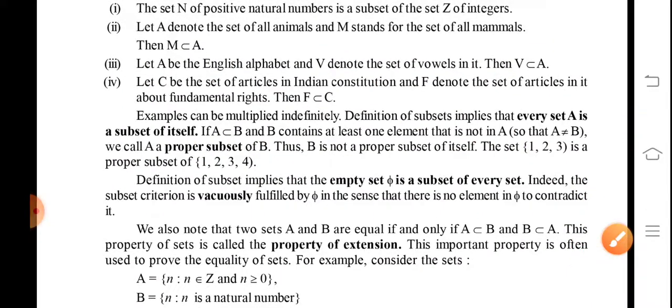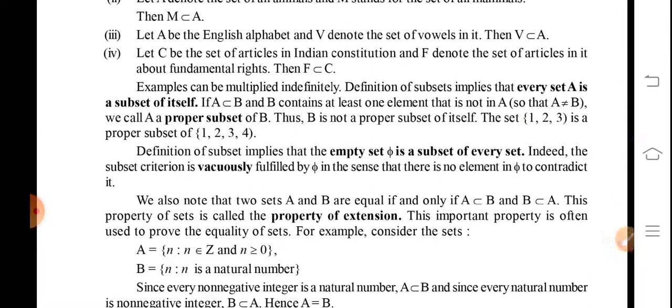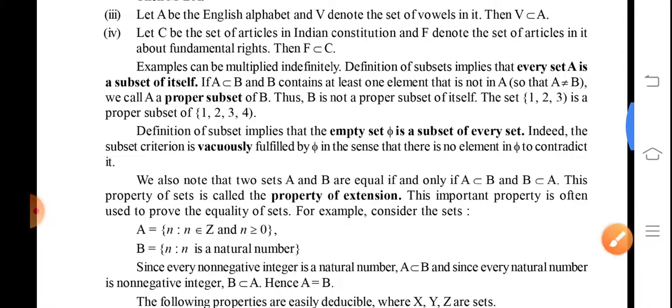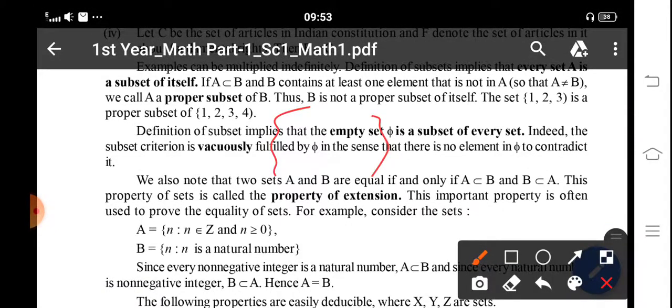Then the empty set means there are no elements in the set. A set with no elements can be written like this: empty set or null set, or simply phi.